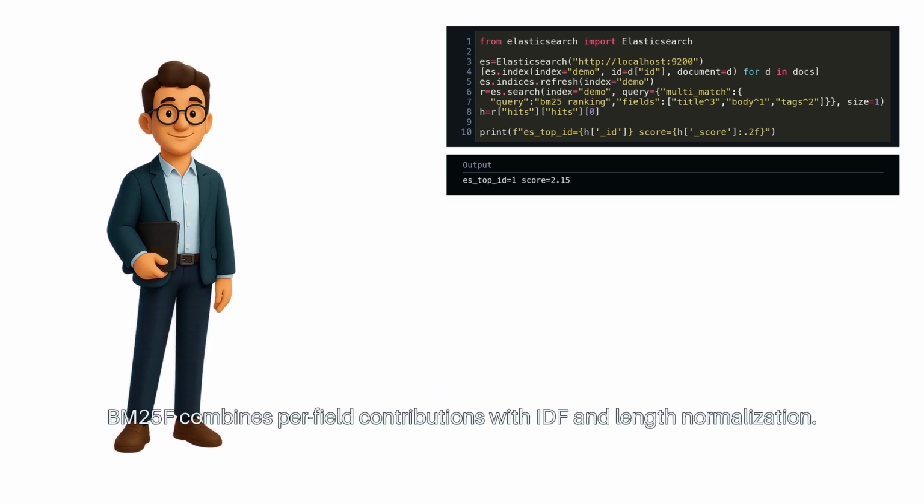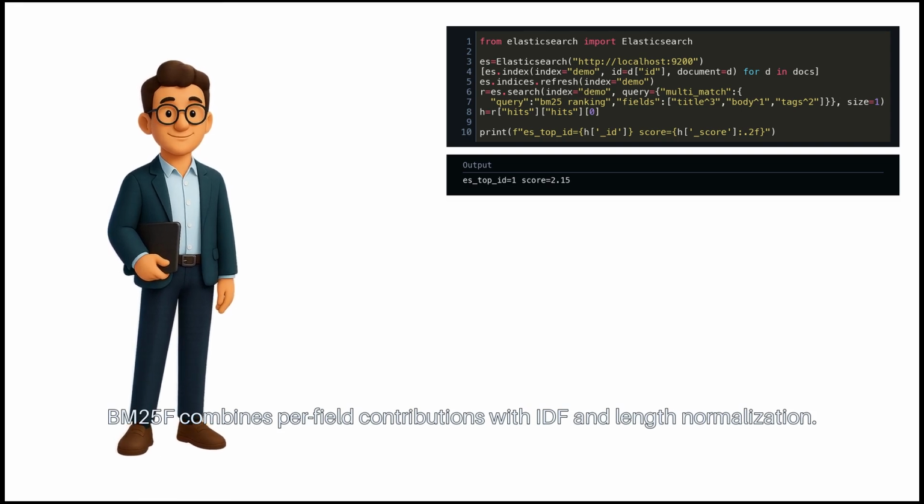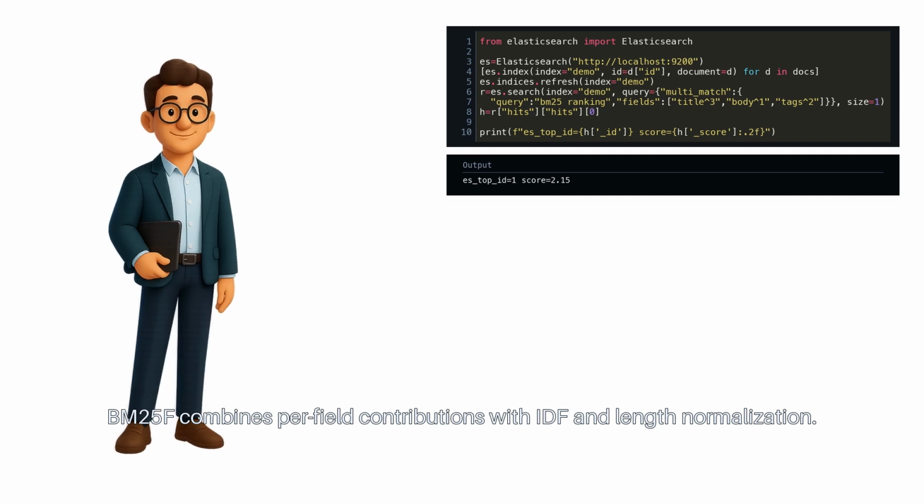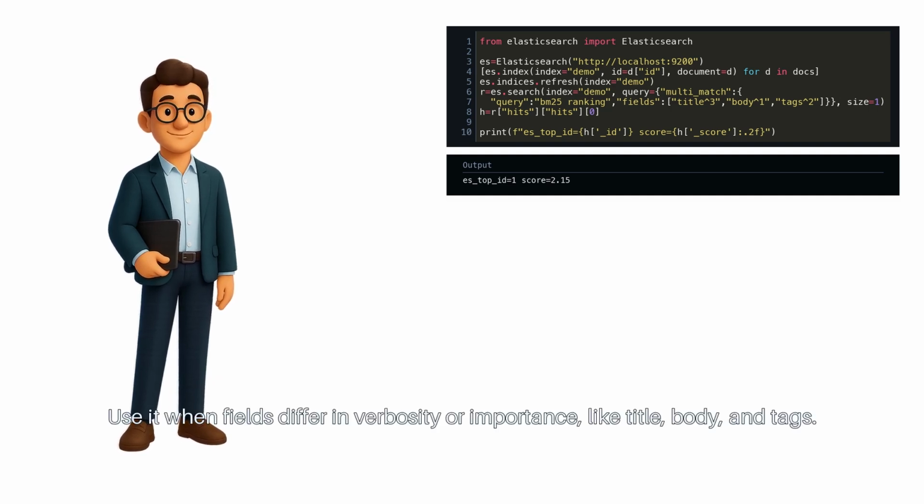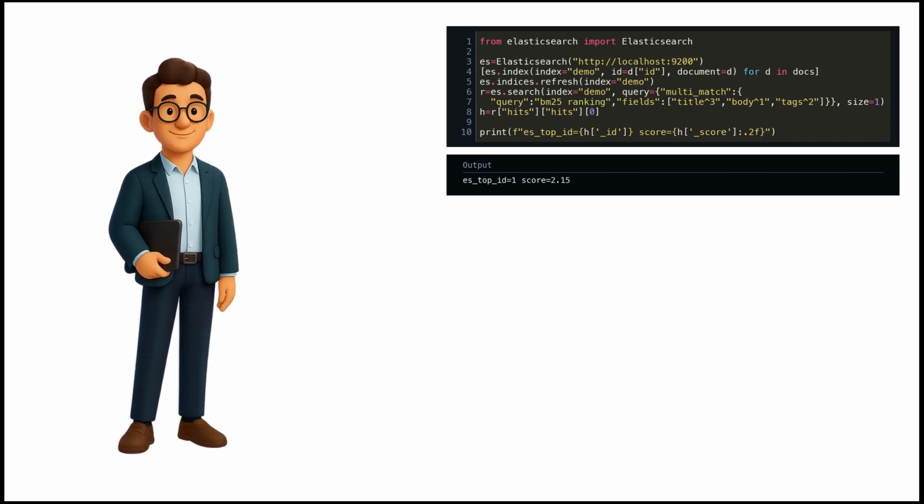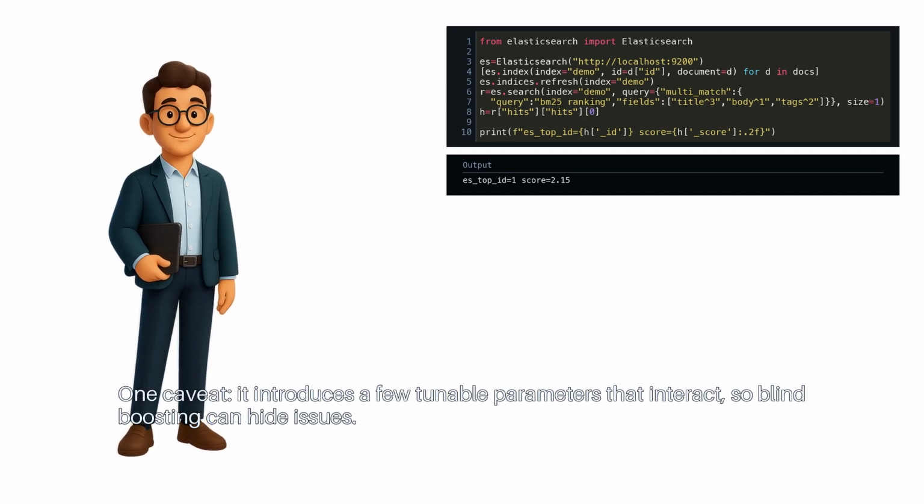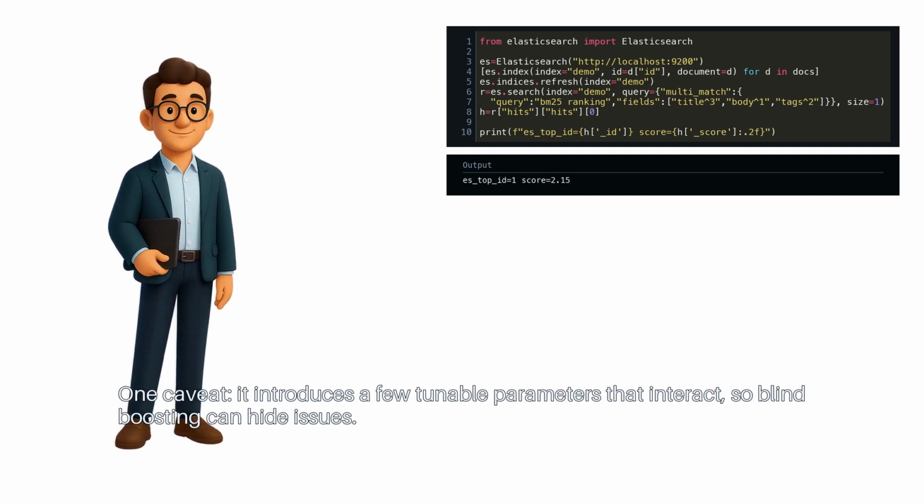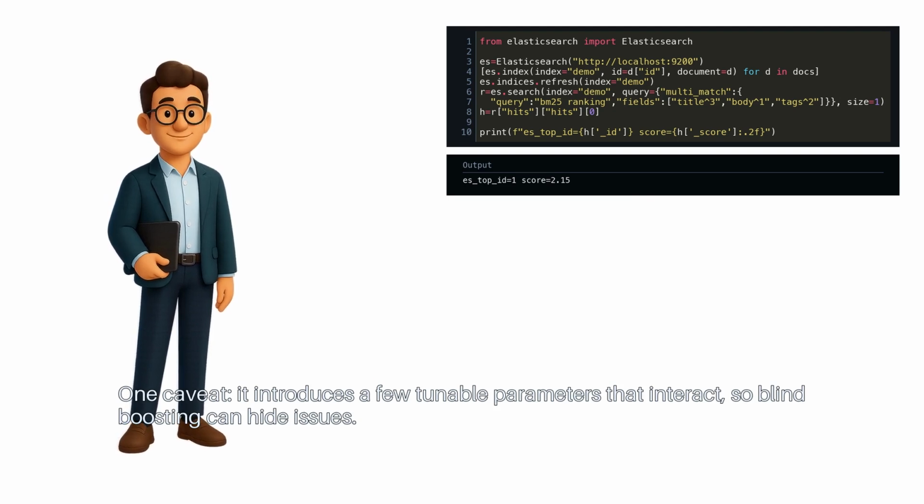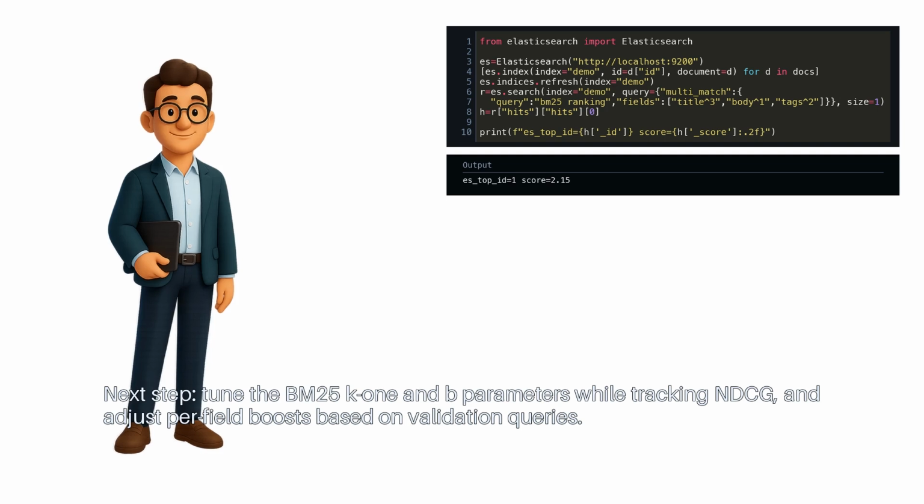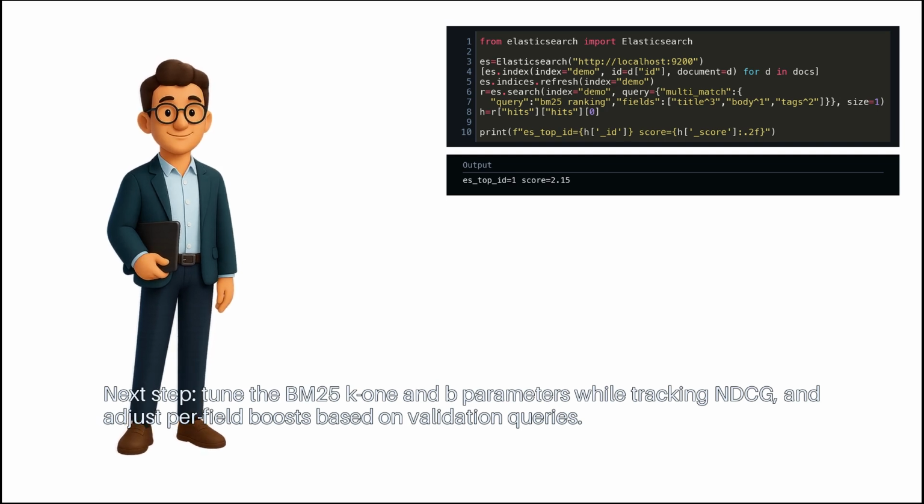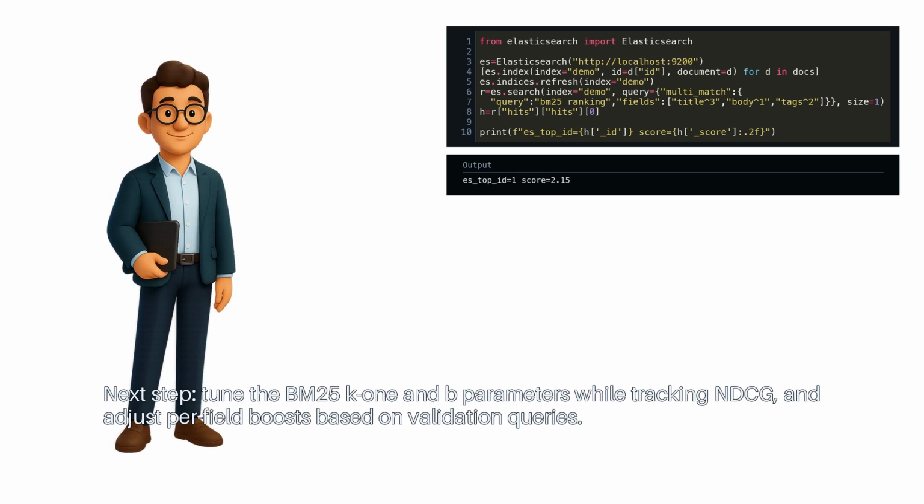Recap: BM25F combines per-field contributions with IDF and length normalization. Use it when fields differ in verbosity or importance, like title, body, and tags. One caveat: it introduces a few tunable parameters that interact, so blind boosting can hide issues. Next step: tune the BM25 K1 and B parameters while tracking NDCG, and adjust per-field boosts based on validation queries.